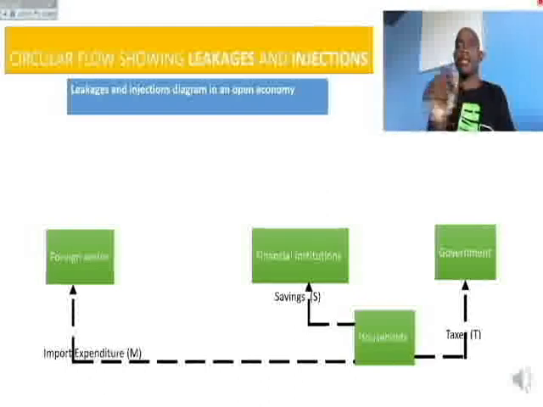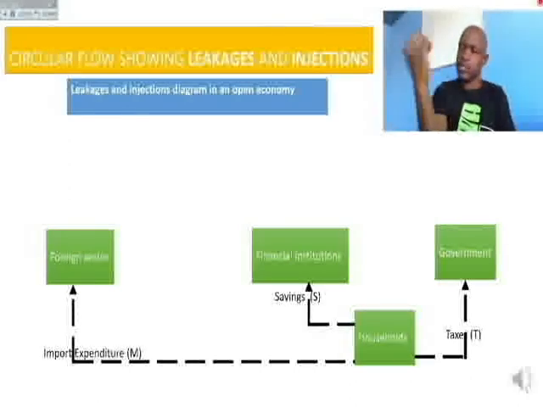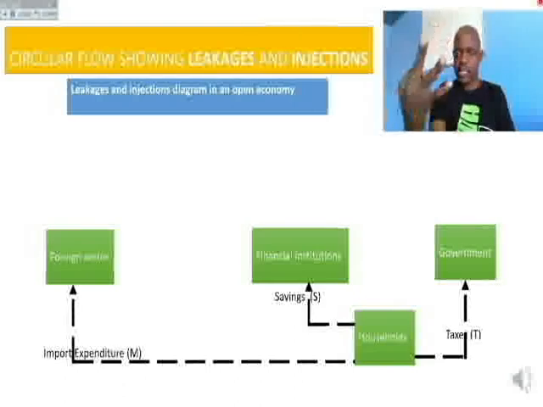So this money that remains in the bank account has been stopped from circulating in the economy. So this is also a leakage. So leakages: taxes, savings, import expenditure. These are the three types of leakages in an open economy.